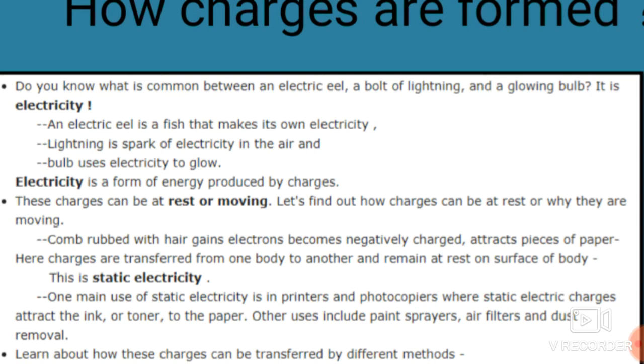An electric cell is a fish that makes its own electricity. Lightning is a spark of electricity in the air. And a bulb uses electricity to glow. So in the case of an electric cell, it is the fish that makes its own electricity.